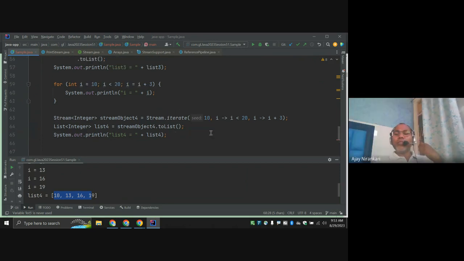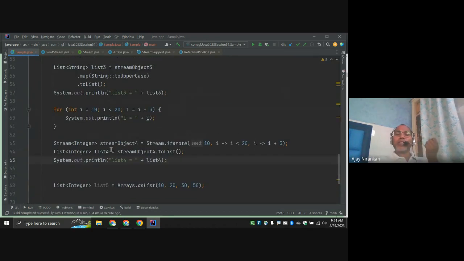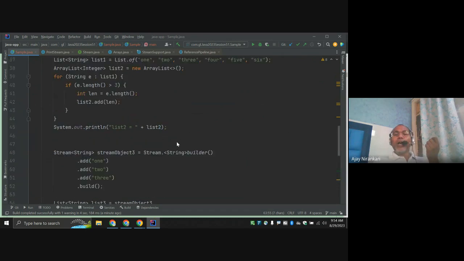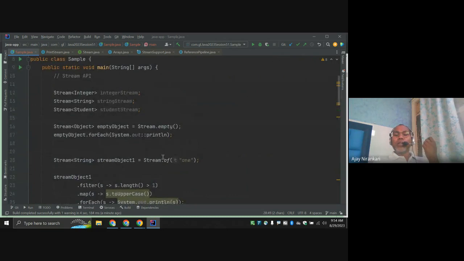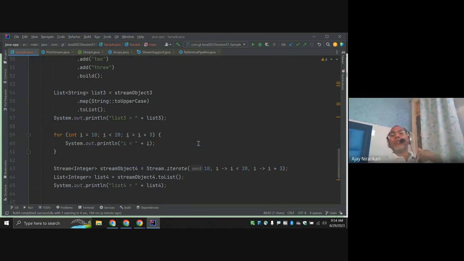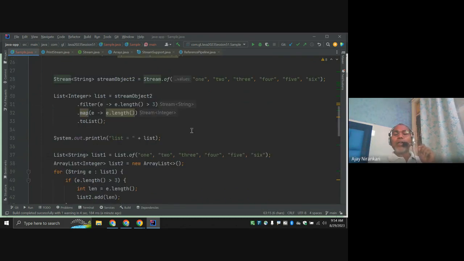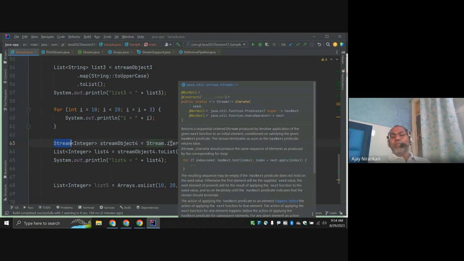So by default, there are multiple approaches from where you can generate a stream object: using the iterate function, or using the of function, or using the empty method, or using the builder. There are multiple ways from where you can create the object of your stream interface. Generally, these are things people are aware of and generally use. But sometimes when you are doing mathematical operations, these functions are needed.